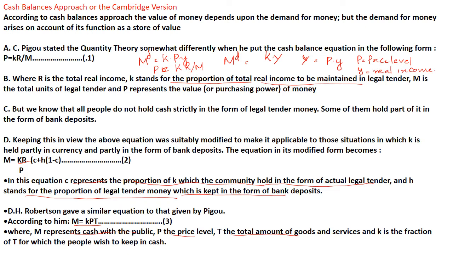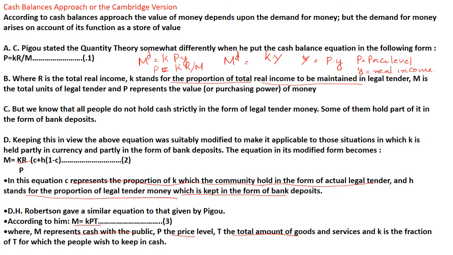Pigou stated the quantity theory somewhat differently when he put forward the cash balance equation. What is the Cambridge equation? That is MD equal to K into Y. Y can be written as P into small y, where P is the price level and small y is the real income.